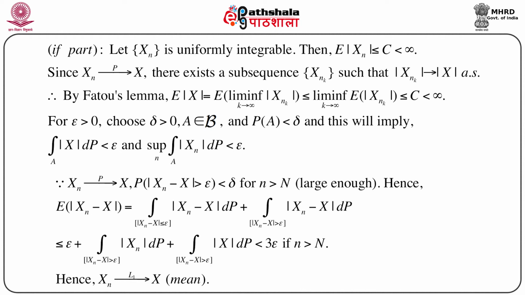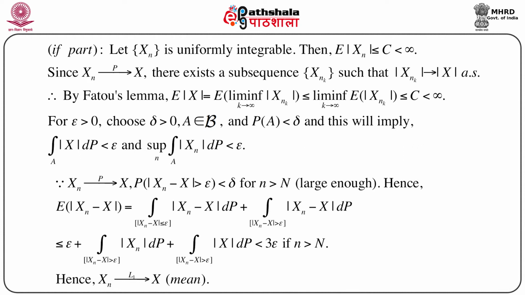Again, it is given that xn converges to x in probability. So we know there is a result that there exists a subsequence xnk such that |xnk| goes to |x| almost surely. Although convergence in probability does not necessarily imply almost sure convergence, it does imply that we can find a subsequence, maybe not the whole sequence but a particular subsequence denoted by xnk, such that |xnk| goes to |x| almost surely.